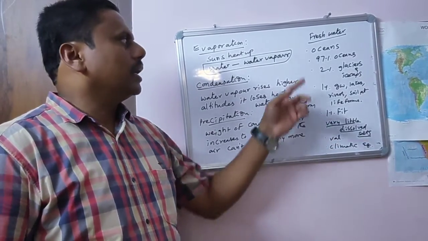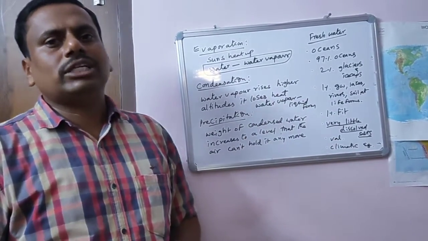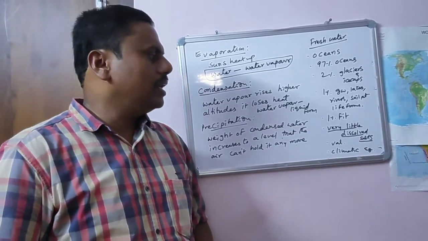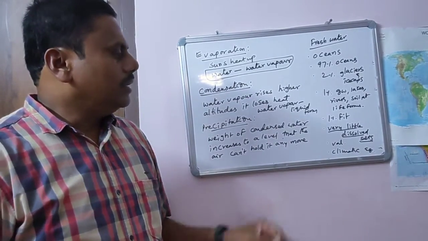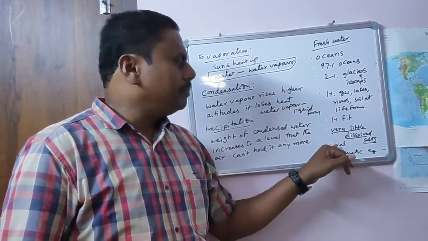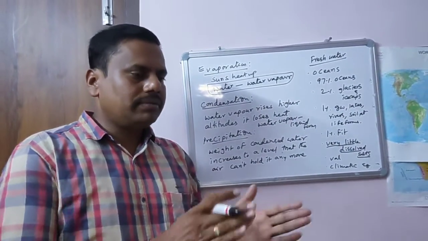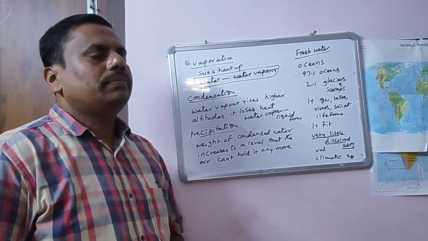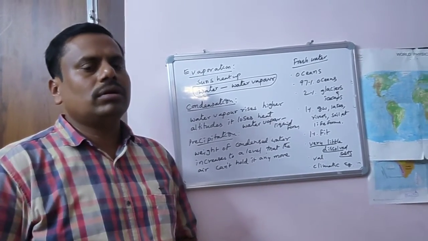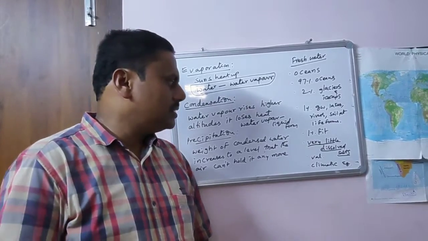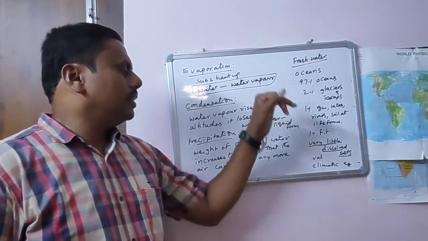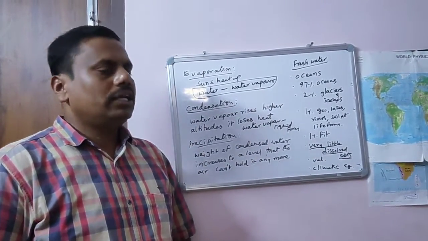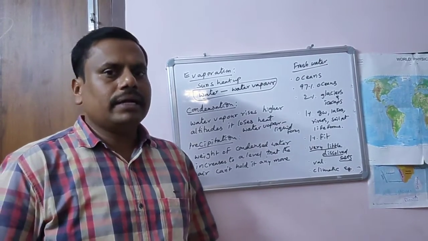The volume of fresh water depends on the area and the season. In some seasons you may get more and in some seasons less. The availability of fresh water depends on climatic conditions.